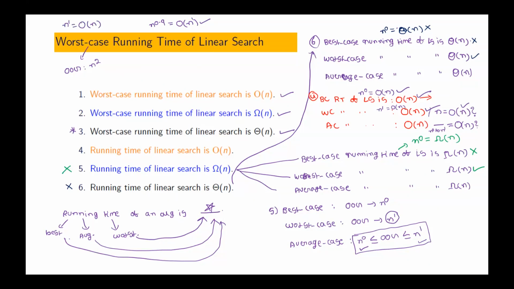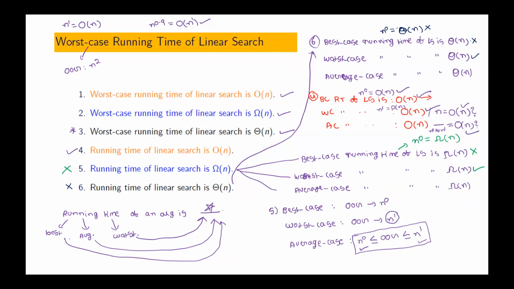True. But we don't know exactly what its order of growth is. We only know that it is between these two, that's why I'm checking for the two extremes. If it is true for the two extremes, it will automatically be true for any value between them. So the average case is also true. Okay. Now, this statement, is it true or not? It is true.